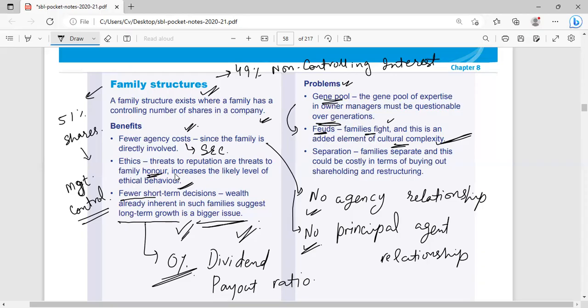Next one is segregation. Segregation means families separate, and this could be costly, definitely, when families divide the business. It will decrease their capital. Suppose a company of $1 billion is divided among three siblings or three families. So now each one of them has 0.333 billion. So immediately the size of their business has reduced. So now they have to work hard.